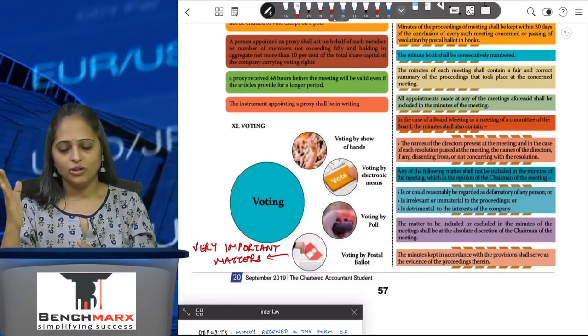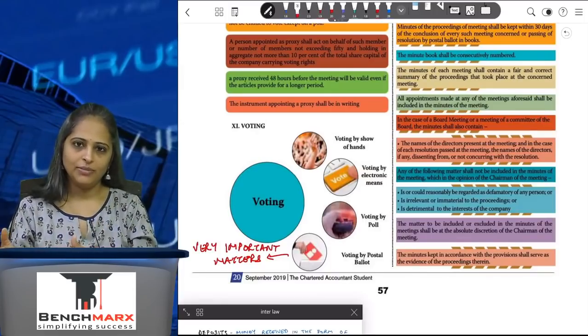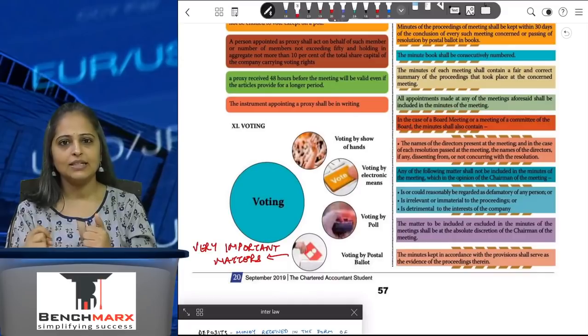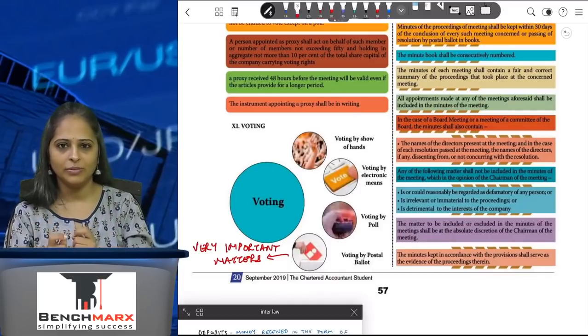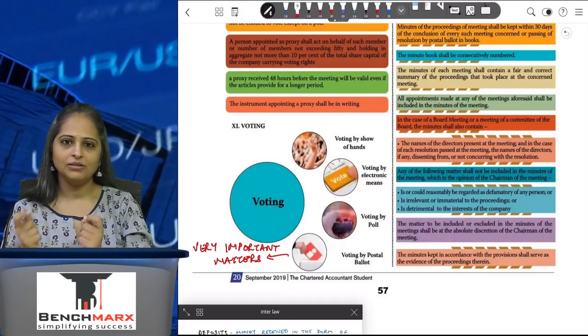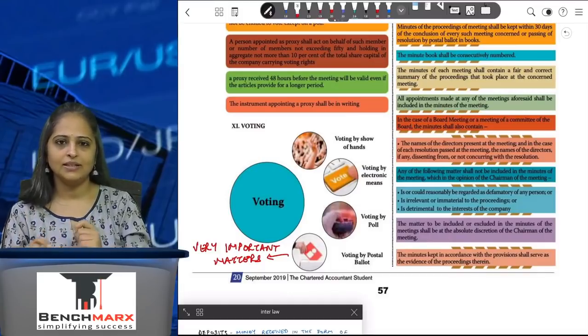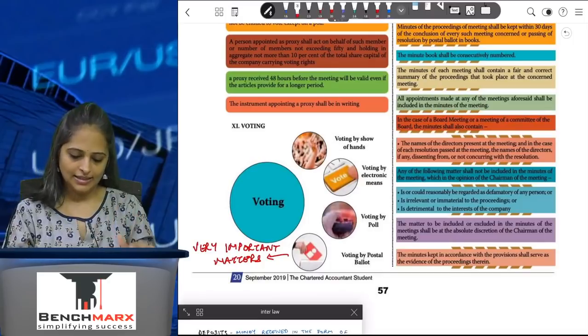In case of voting by poll and voting by postal ballot, in both these cases, a scrutinizer will be appointed who will count the votes, an independent third party, and then pass the resolution whether in favor or against.